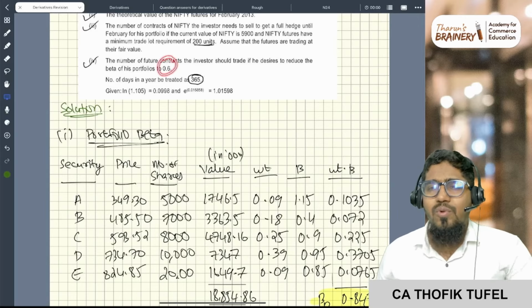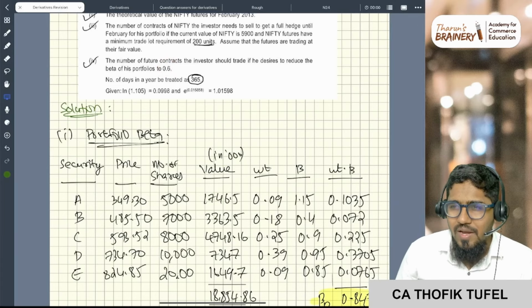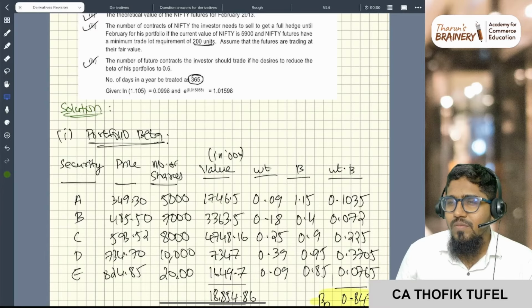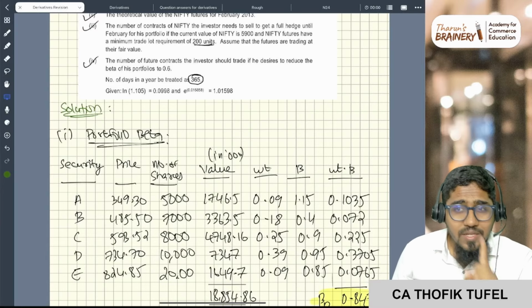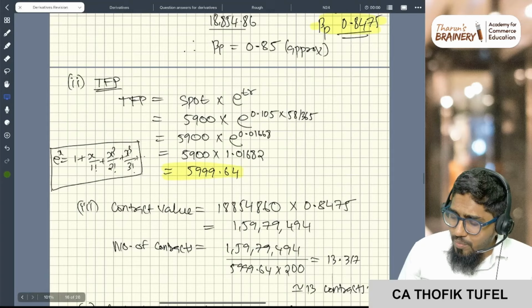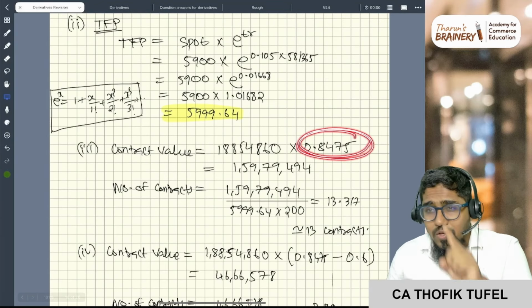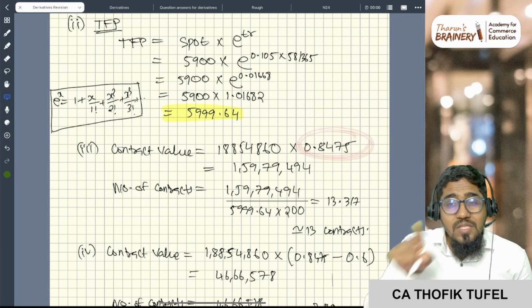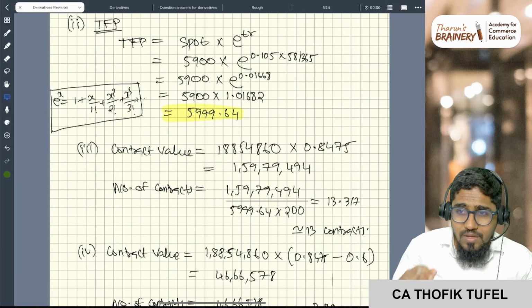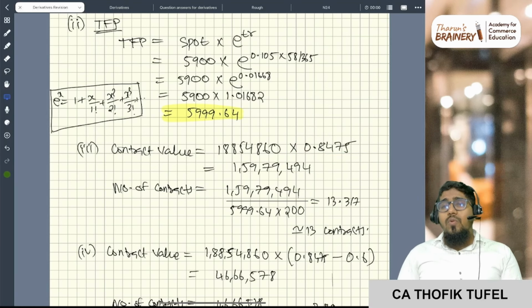Now a lot of people will have doubt here, sir, how should we do this. I'll tell you, very easy. When I'm taking a 100% hedge, directly you are multiplying with beta, correct? Basically you are making your beta 0. Zero risk, correct? Hedging means zero risk. So beta 0, no risk. So that's the reason you are multiplying.